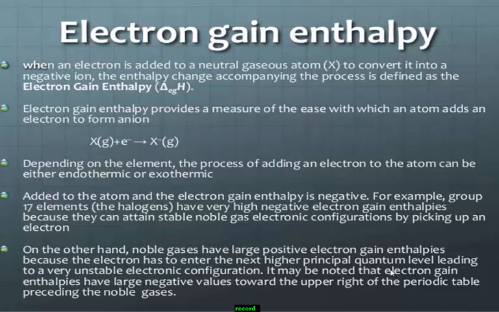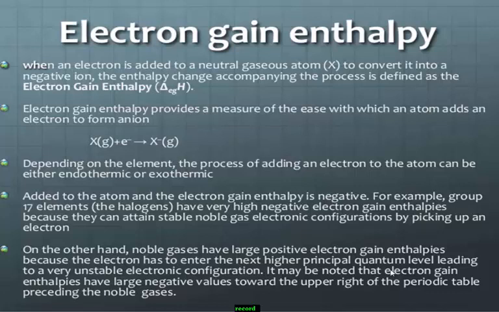It is defined as the amount of energy released when an electron or extra electron is added to the outermost shell of an isolated gaseous atom. Students, electron gain enthalpy provides a measure of the ease with which an atom adds an electron to form an anion.